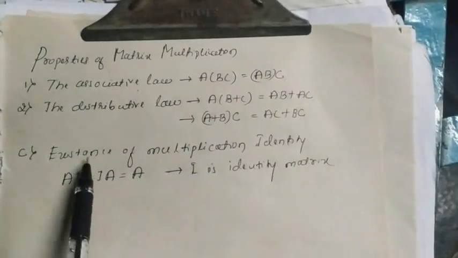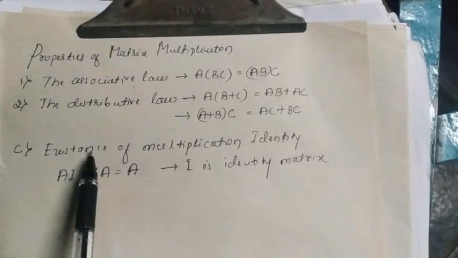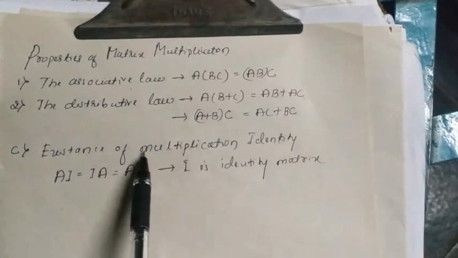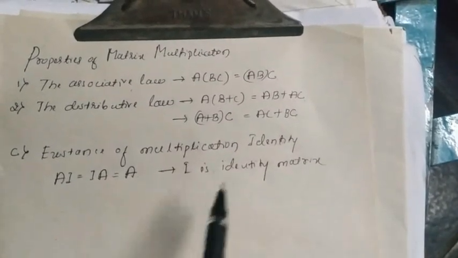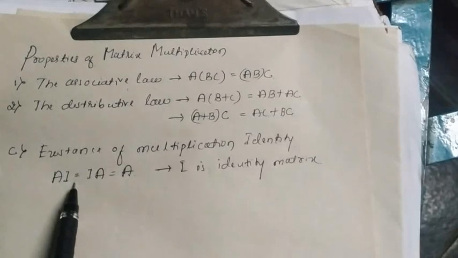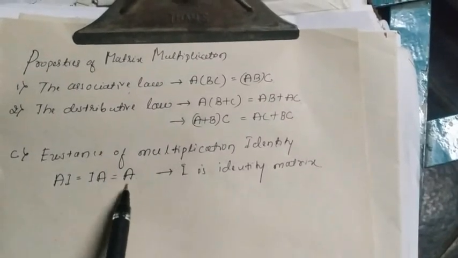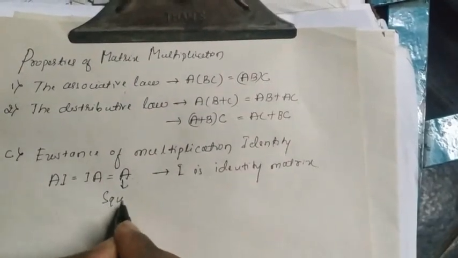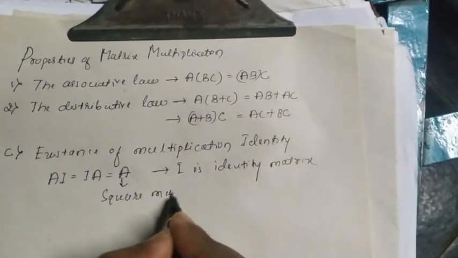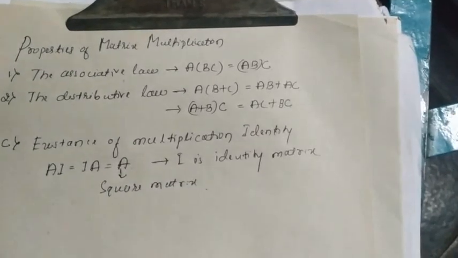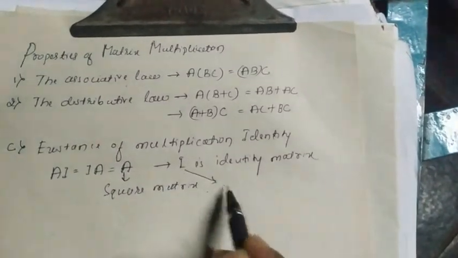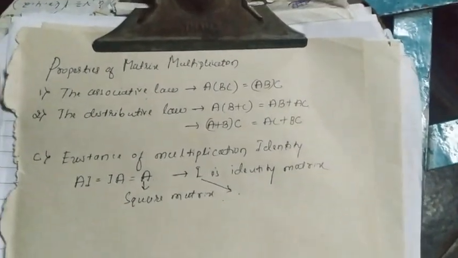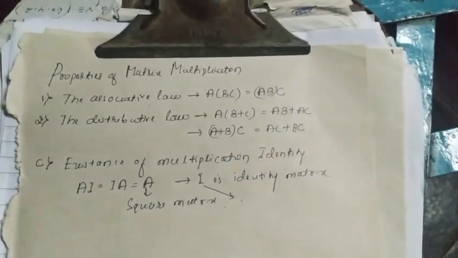The next property we are going to see is the existence of the multiplication identity. The existence of the identity in multiplication is that A into I is equal to I into A is equal to A. Here A is the square matrix. Why do we consider A as a square matrix? Because I is the identity, and the identity matrix is in the form of a square matrix, like 2 into 2, 3 into 3.